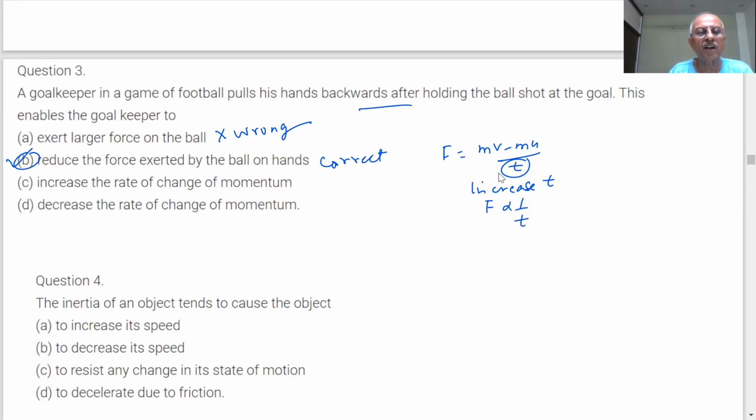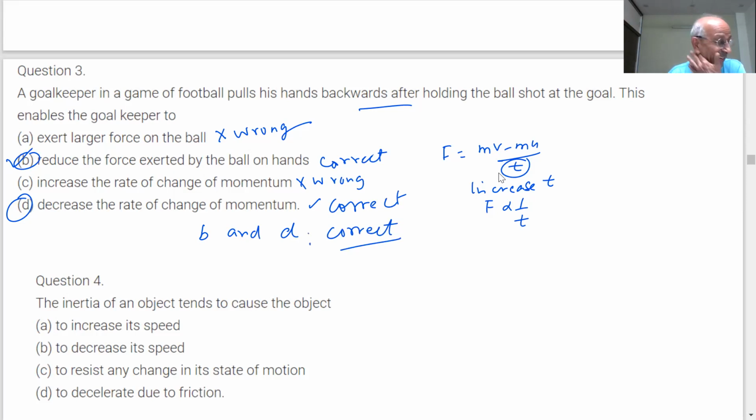Increases the rate of change of momentum. Sir, this is wrong. Decreases the rate of change of momentum. Sir, this is correct. So B and D are correct. B and D are correct. All right. Next question.